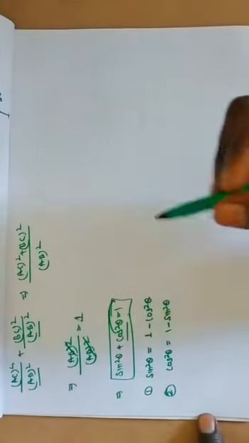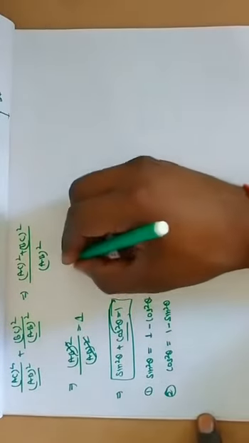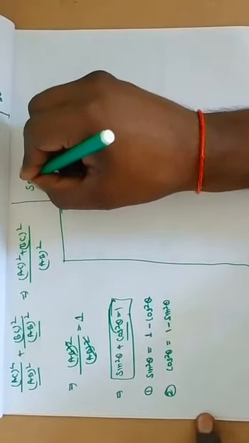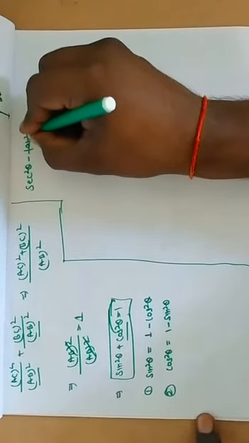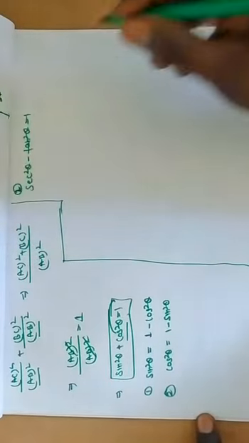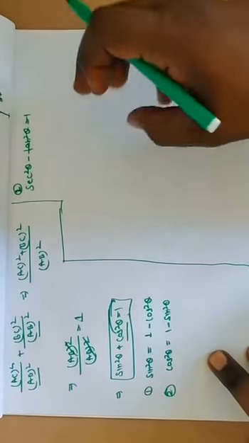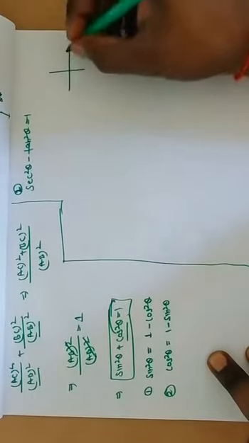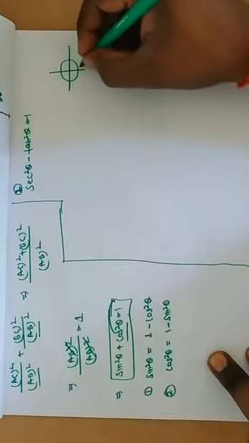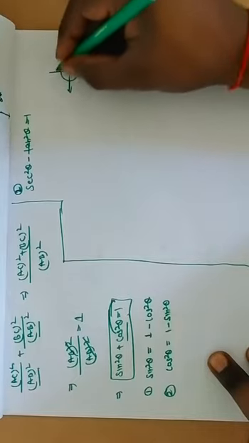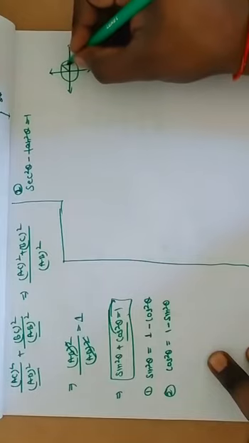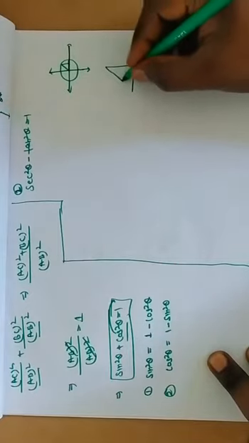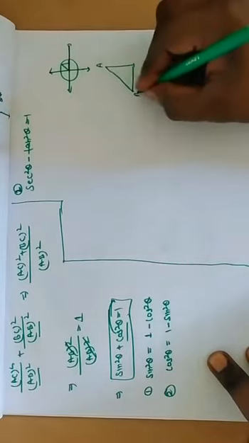Okay? And the second identity is sec square theta minus tan square theta is equal to 1. With the help of the trigonometrical circle we can prove this formula. Firstly we make a circle whose radius is 1, which is a similar concept to the previous formula, and make triangles outside. This is A, this is B and this is C.